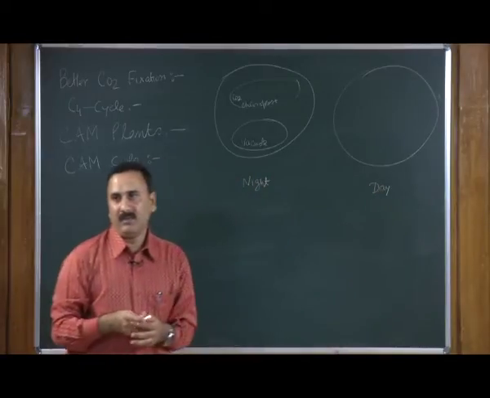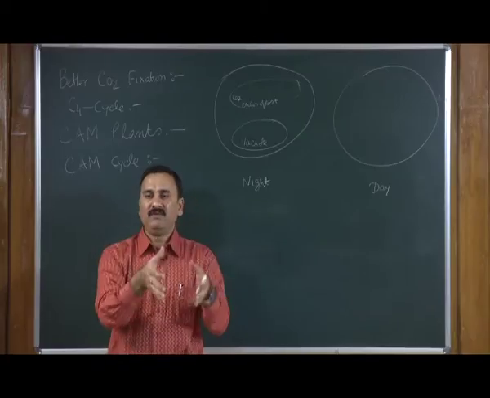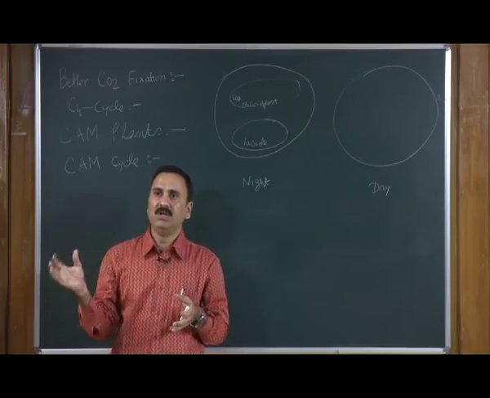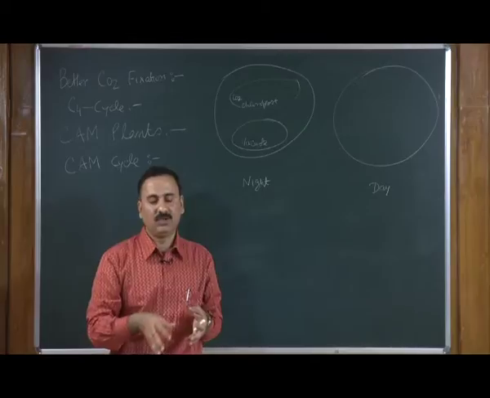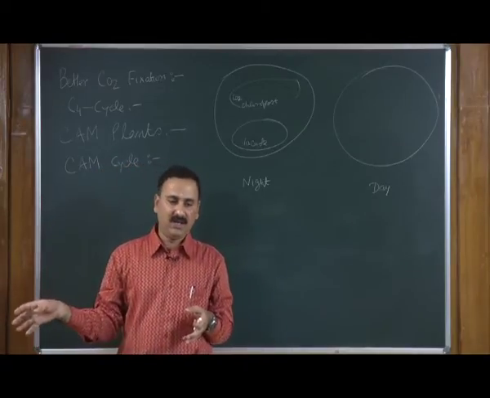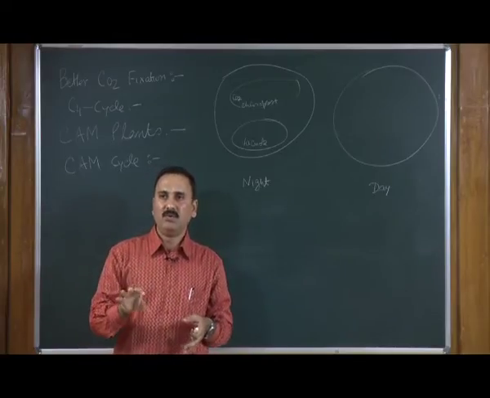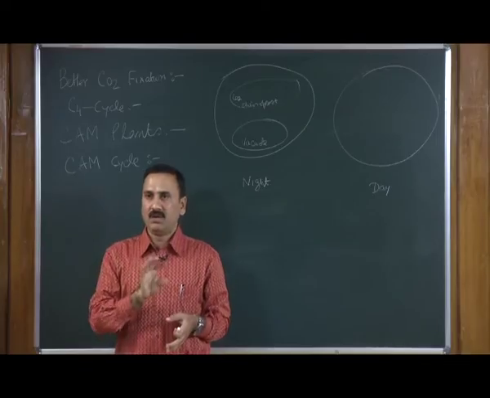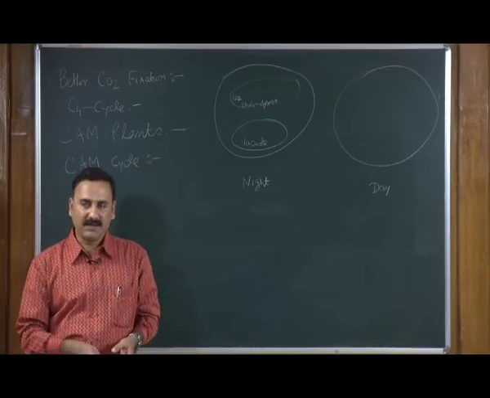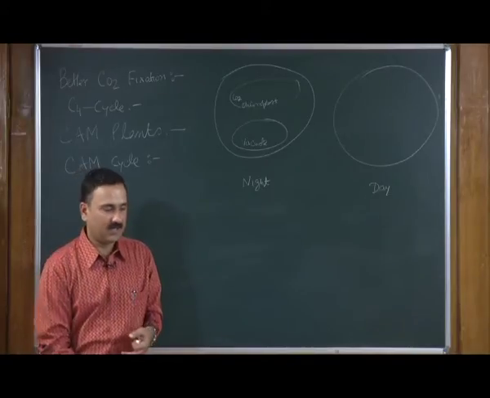As you remember, in the C4 cycle, the mesophyll cells produce malic acid as well as aspartic acid, and that aspartic acid moves to the bundle sheath, where the malic acid or the aspartic acid produces the carbon dioxide for fixation into the C3 cycle, utilizing the Calvin cycle.